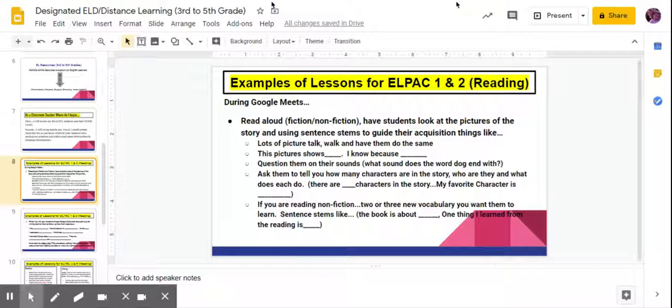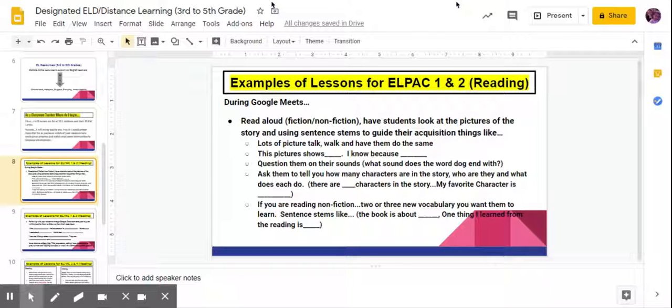During Google Meets, you could do read alouds, fiction, nonfiction, have students look at the pictures of the story, and use sentence stems to guide their acquisition. Things like lots of picture talk: ask them questions about what do you know about what this picture is saying? Show me a picture. They can even say, in this picture, I see. Question them on their sounds. Ask them to tell you how many characters are in the story, who is their favorite character.